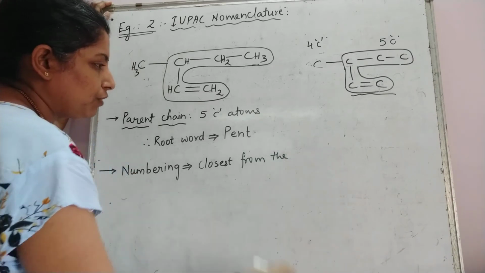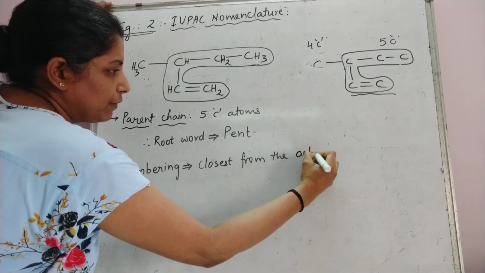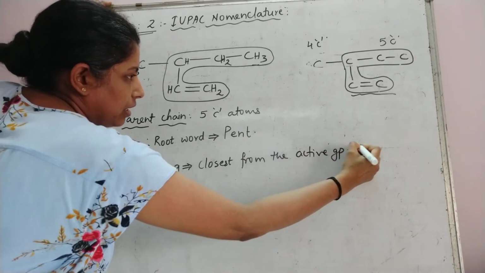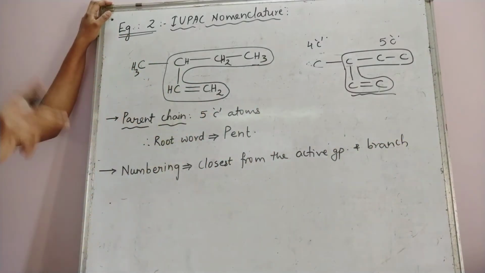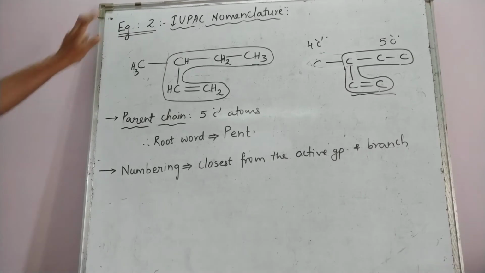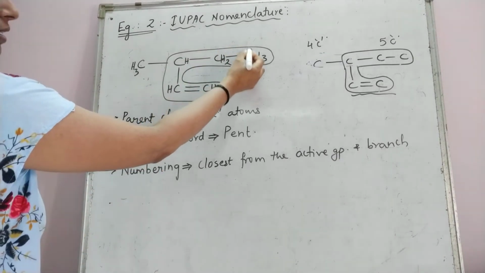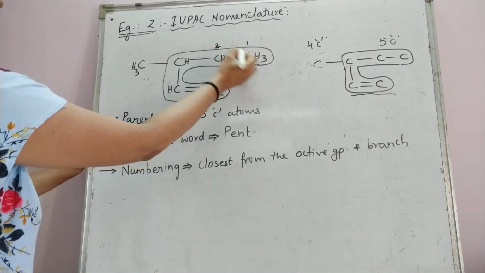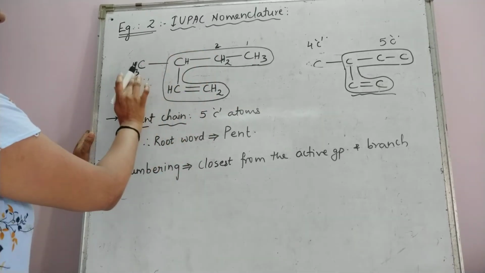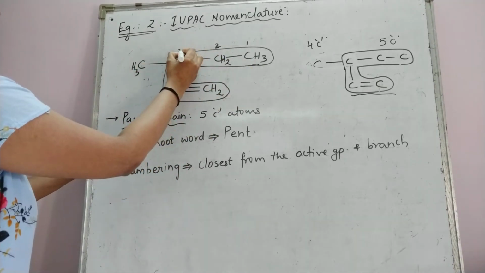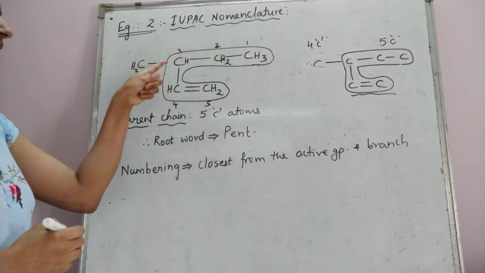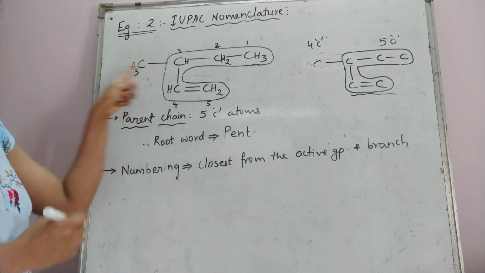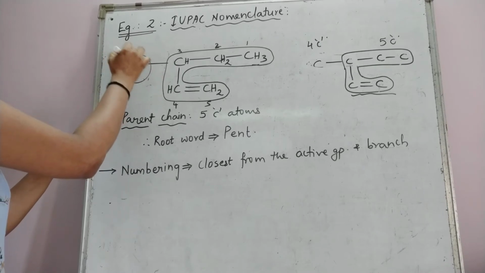Before the branch, we will focus on the active group and the branch. So the active group is always preferred over the branch. Okay, so if you number from this end, 1, 2. You have to number the carbon atoms of the chain only, yeah? Not this carbon atom. 1, 2, 3, 4 and 5. From this end, the branch containing carbon atom. This is your branch. We have learned in the last class.